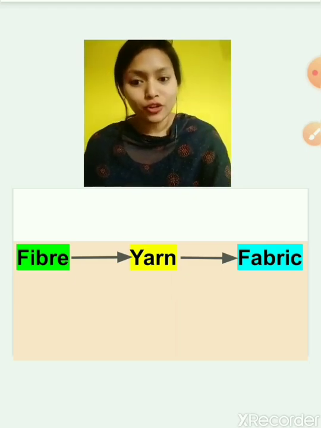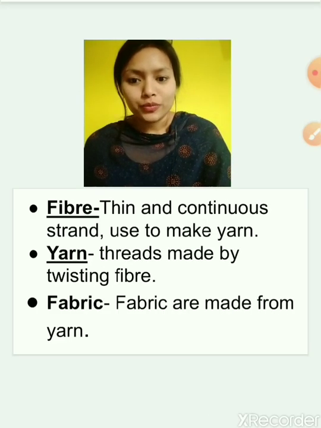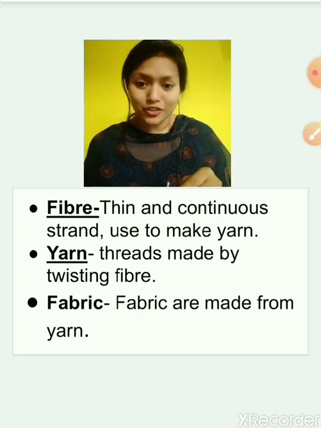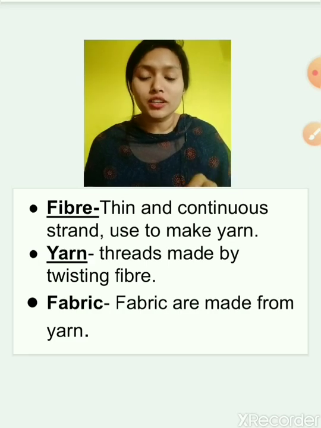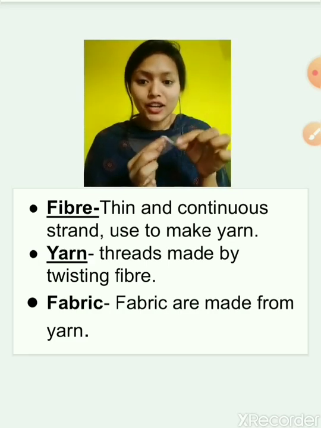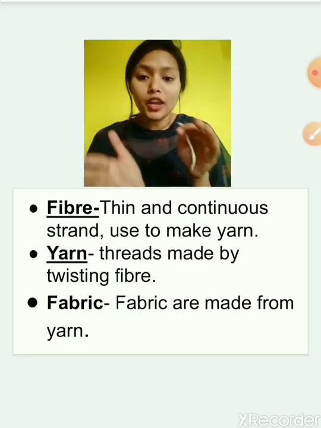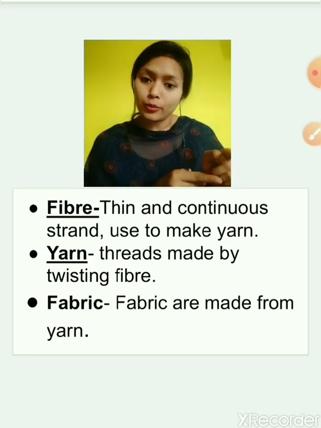So it's a journey from fiber to fabric. Now here you can see what a fiber is. Fiber is a thin and continuous strand. As we have studied, it is a very thin and continuous strand used to make yarn. And what are yarns? Yarns are the threads made by twisting the fibers. Understood? Now what is fabric?